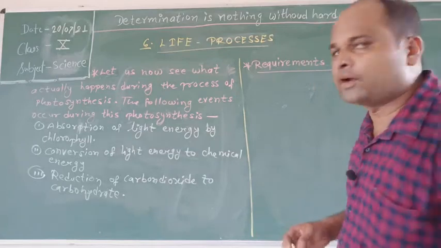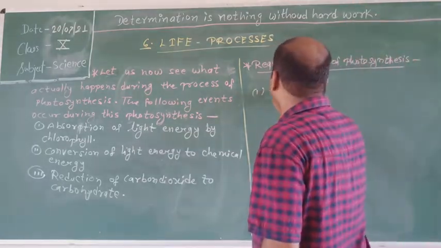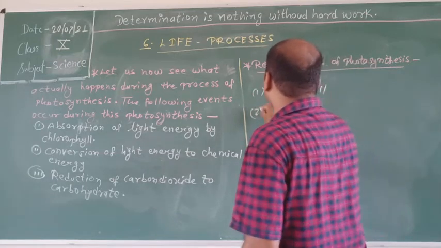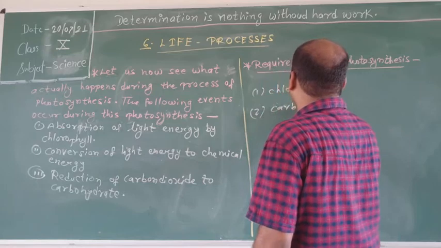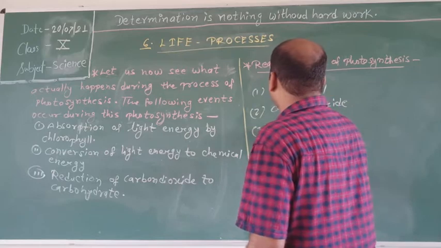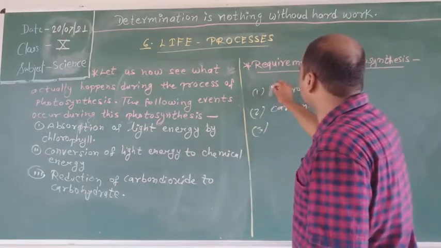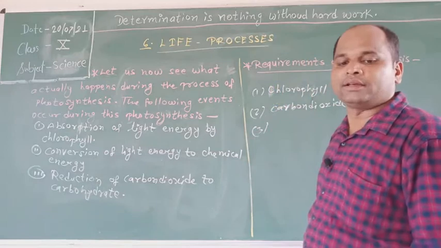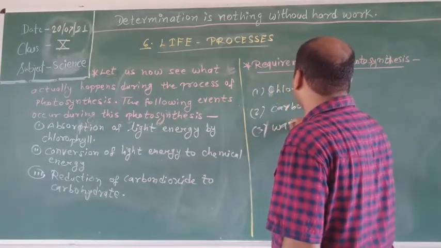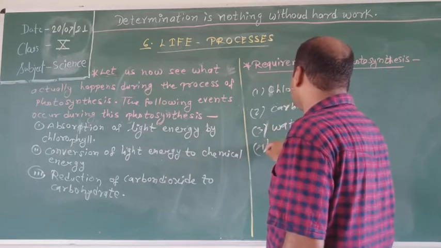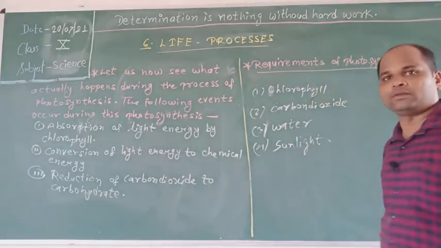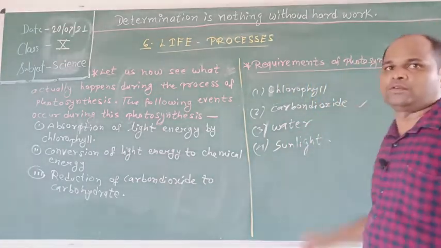So the four requirements of photosynthesis are chlorophyll, carbon dioxide, water, and sunlight.